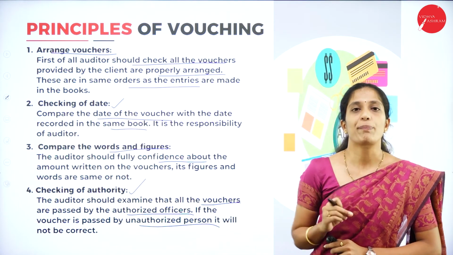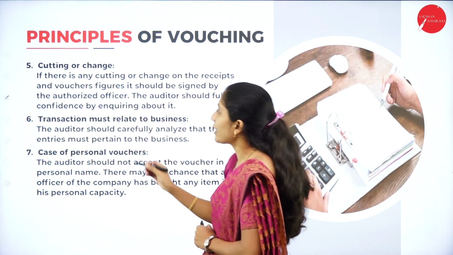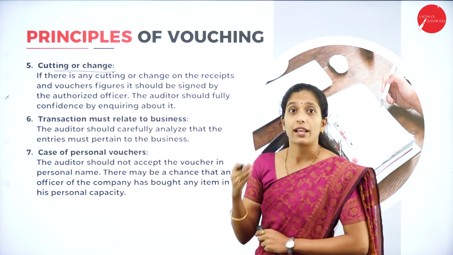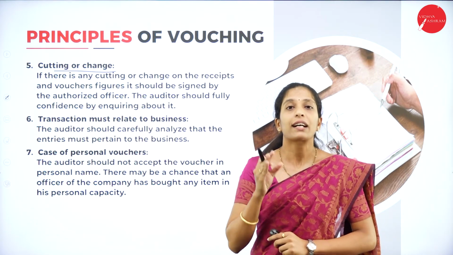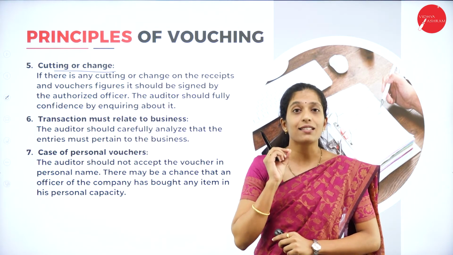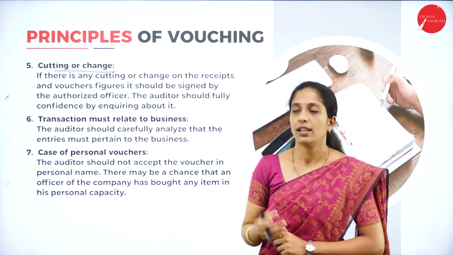So it should be prepared by an authorized person. And the next one is cutting or change. So here in the voucher, they have to make sure whether any corrections or cutting has been made by the organization. If there is any such kind of correction, it means that someone has faked that voucher, right?